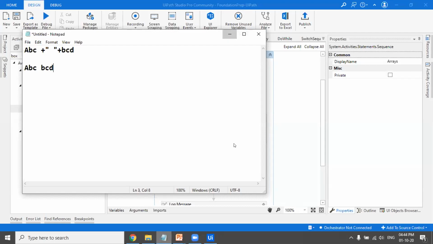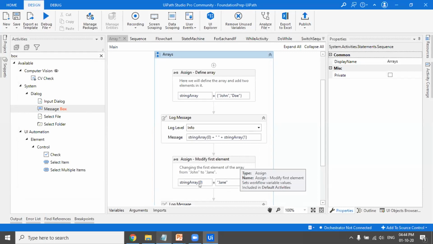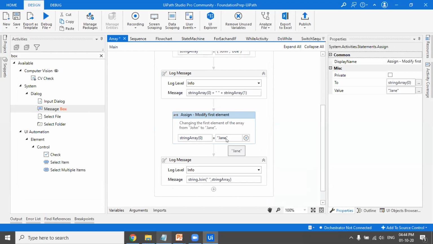Now I am manipulating the 0 index: instead of John, put Jane. That is how you can change the value at a particular index in an array. And then string.join. These are all string manipulations, which will later be covered in detail in the coming sessions.